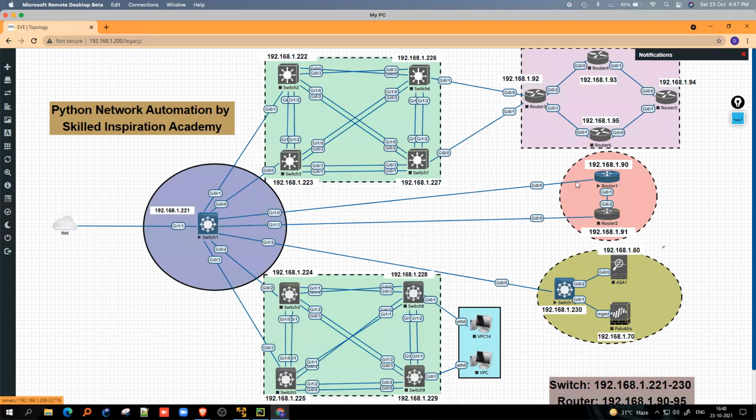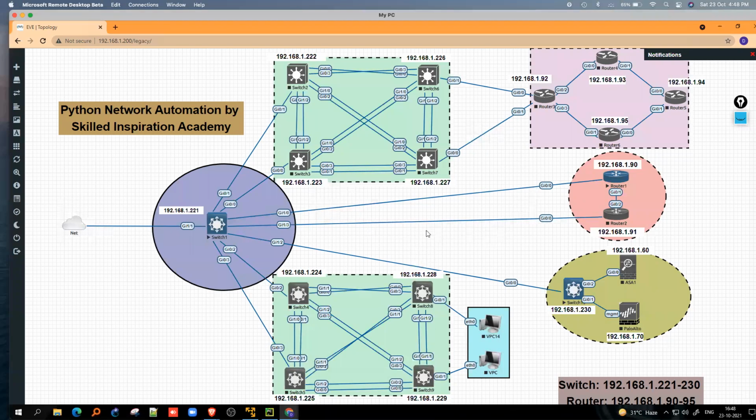Right now, I'm not turning on each and every switch and router. What I did is I have just turned on this switch, this router, and this switch, on which I have already configured these IPs. Don't worry, I'm gonna tell you how to configure the devices as well in our main classes.